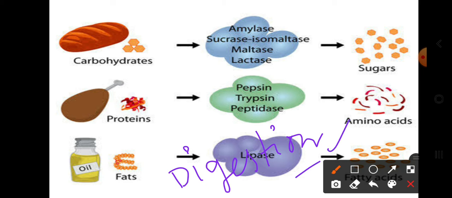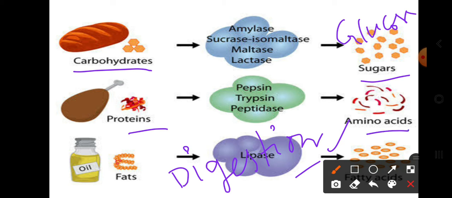So in the digestion process, carbohydrates are broken down into simple sugars, that is glucose. Proteins are broken down into amino acids, and fats are broken down into fatty acids.